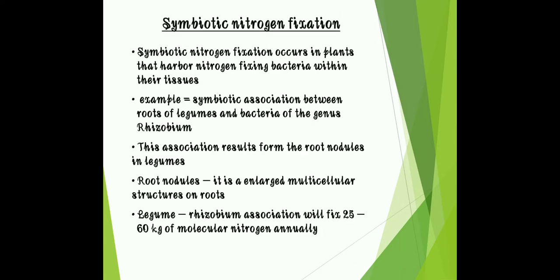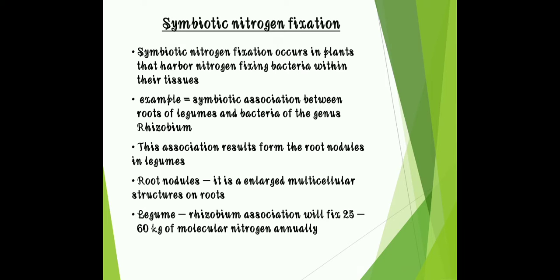First we will see the symbiotic nitrogen fixation, then see asymbiotic nitrogen fixation. So symbiotic nitrogen fixation occurs in the plants that harbor nitrogen fixing bacteria within their tissues. Best studied example is symbiotic association between roots of leguminous plants and bacteria of the genus Rhizobium.